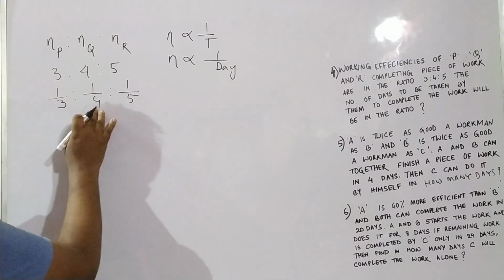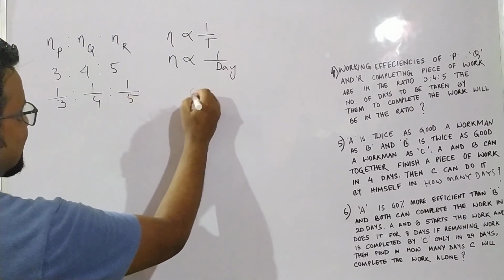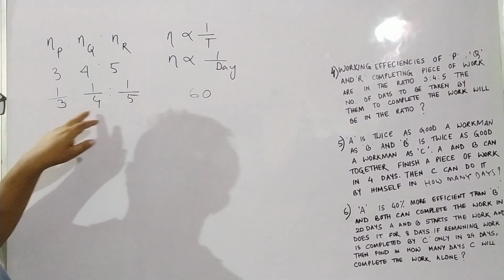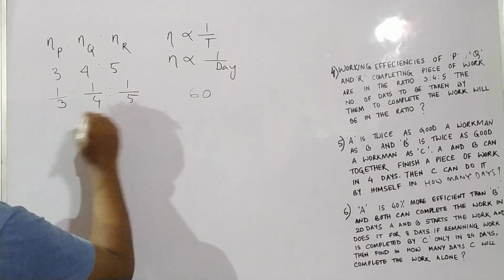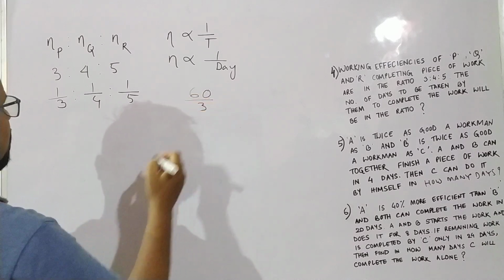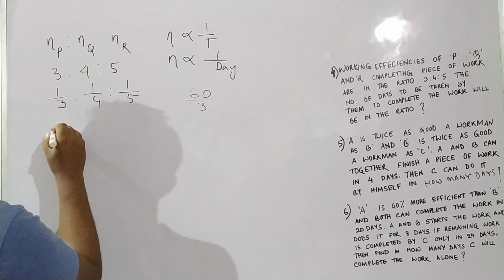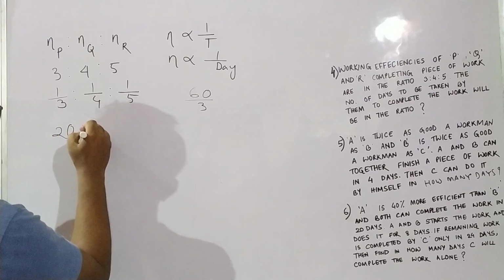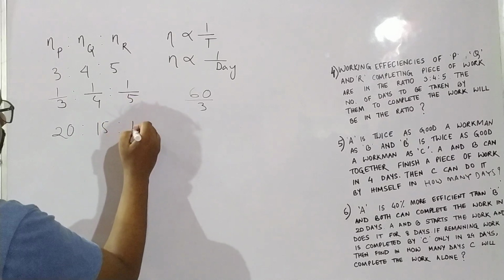Take the LCM of 3, 4 and 5. LCM of 3, 4 and 5 is 60. Divide 60 by 3, we get 20; 60 by 4, 15; 60 by 5, 12.